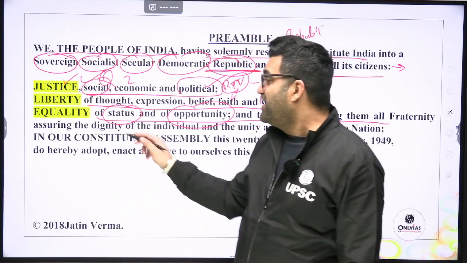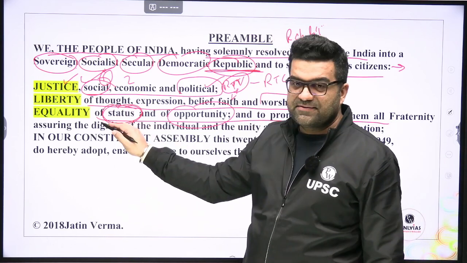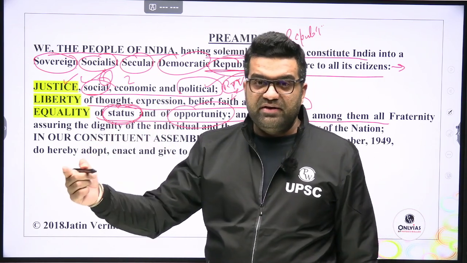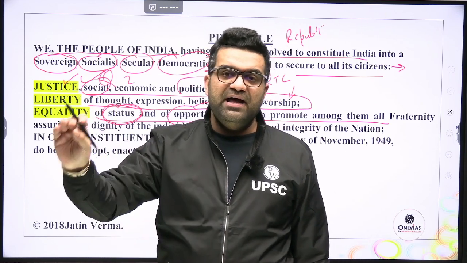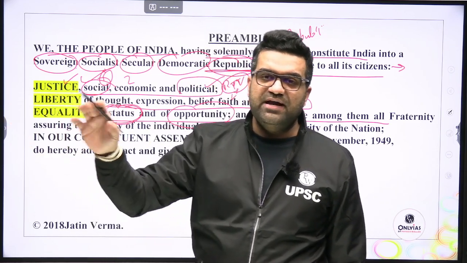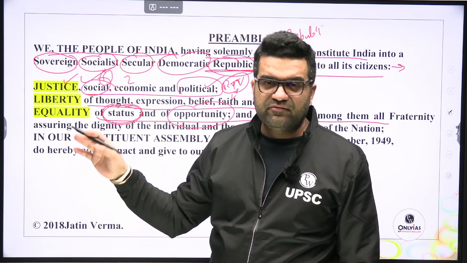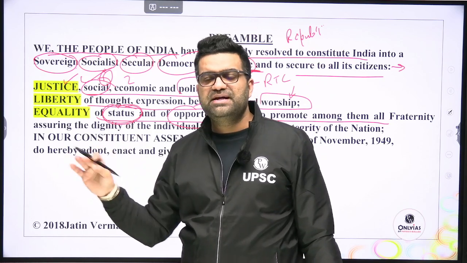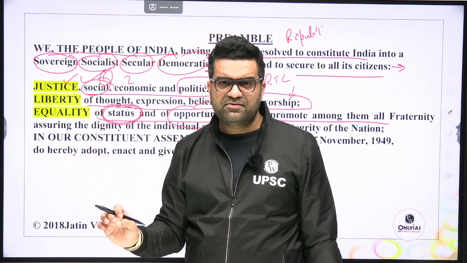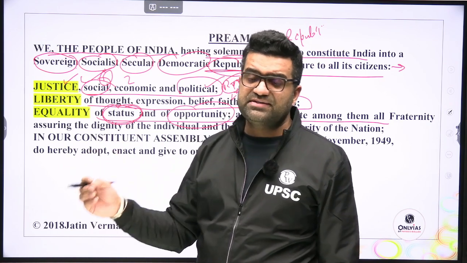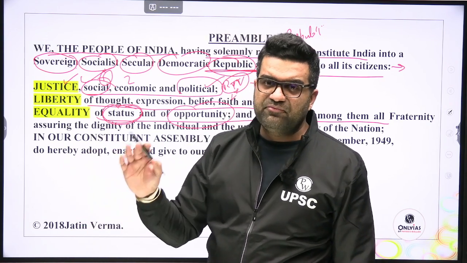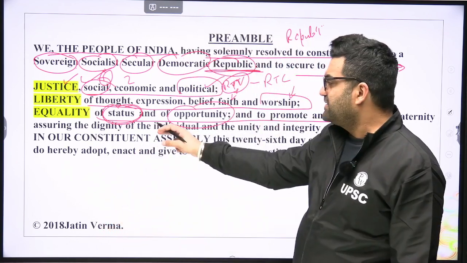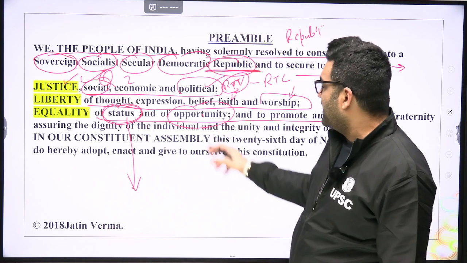So equality of status. But I deserve the right to entry if I can show him that I have 10,000 rupees, which is the tariff of the bare minimum quality of the hotel room. That room in the hotel starts from, let's say, 8,000 rupees. If I have 8,000, whatever shoddy, whatever shabby, whatever dirty clothes I'm wearing, I should be allowed the entry into it. So status, economic status, and of opportunity.